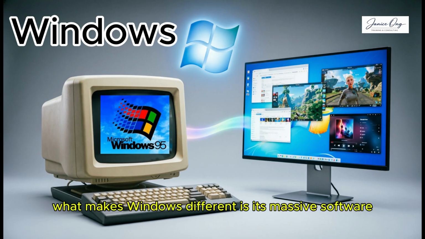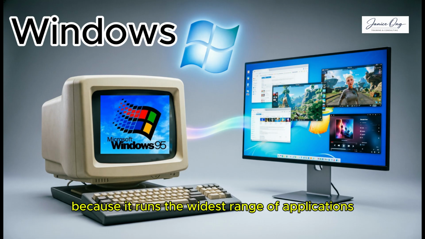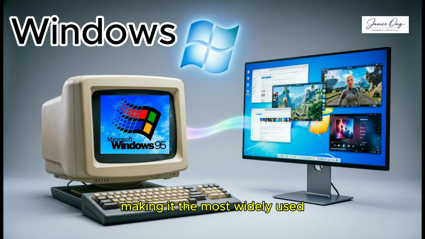What makes Windows different is its massive software compatibility and deep support from hardware manufacturers. It dominates business and home PCs because it runs the widest range of applications, from office tools to high-end games, making it the most widely used desktop operating system in the world.